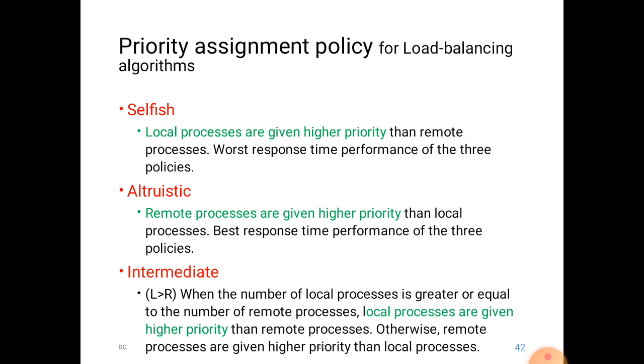Here the local processes within the node are given more priority. It sees that the local process is completed first, then it gives priority to other migrated processes or requests from other nodes. In this case the performance is very poor because it is not aware of the other processes.